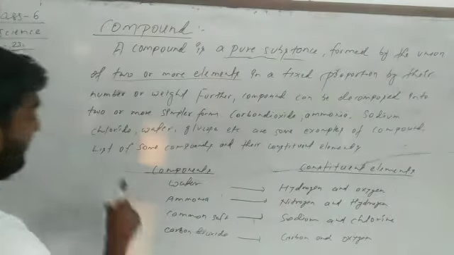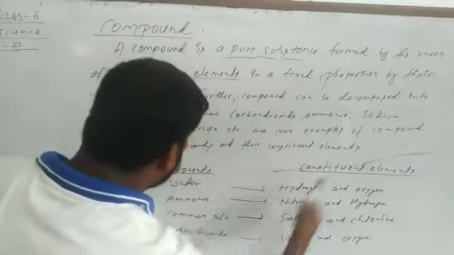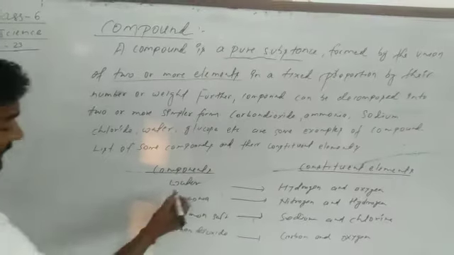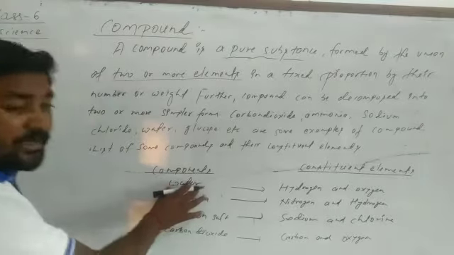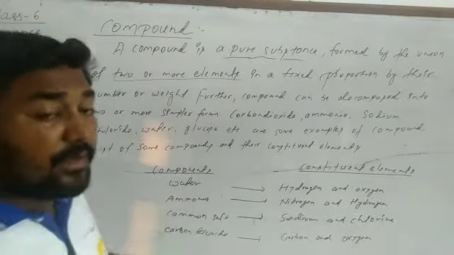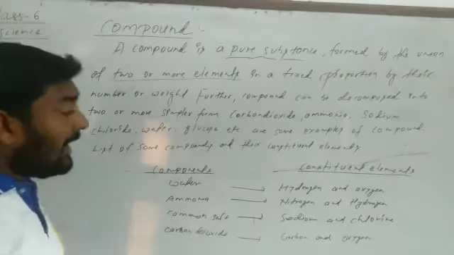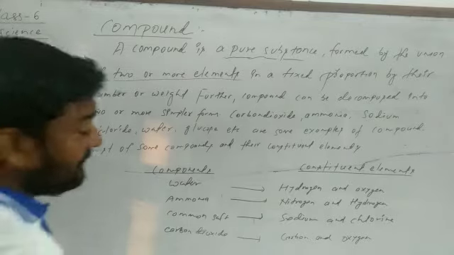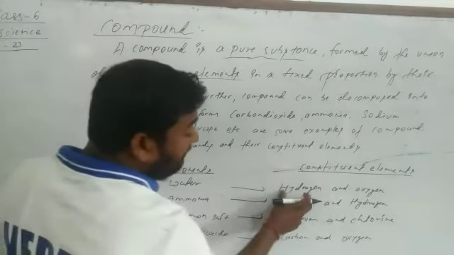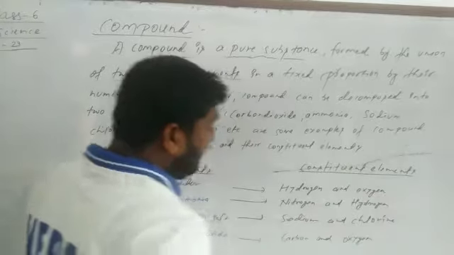So see here, a list of some compounds and their constituent elements. Just for example, this is water. Normally we say water in our language, but in science, how is it made? It is made by hydrogen and oxygen.